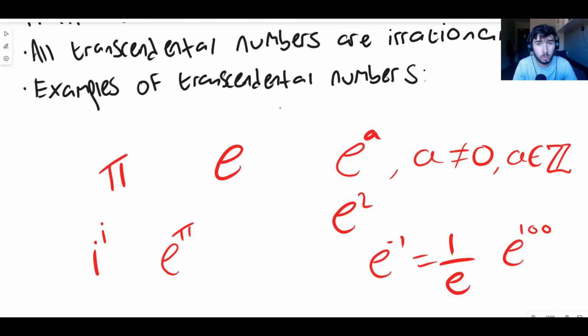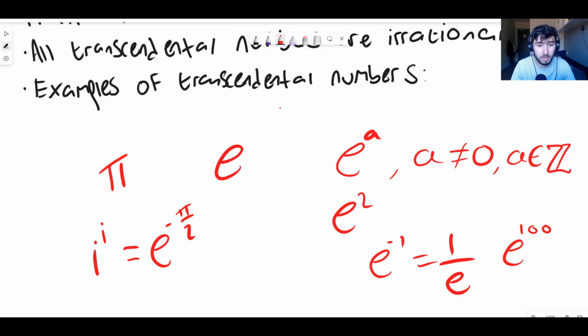The reason why this is transcendental is slightly more complicated, but it's also quite interesting. It turns out that i to the power of i can be written as e to the power of minus pi over 2. Now, i to the i actually has an infinite number of values. Again, it's complicated reasoning, but the principal value, we call it, is e to the power of minus pi on 2. This is definitely a transcendental number. So we definitely know that e to the minus pi on 2 is transcendental. And there are plenty more.